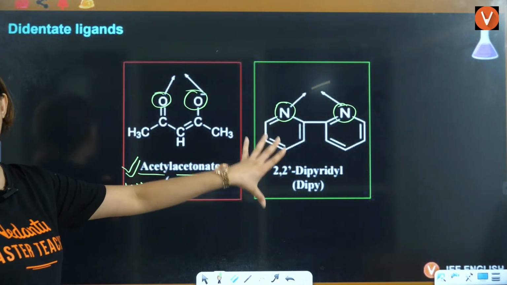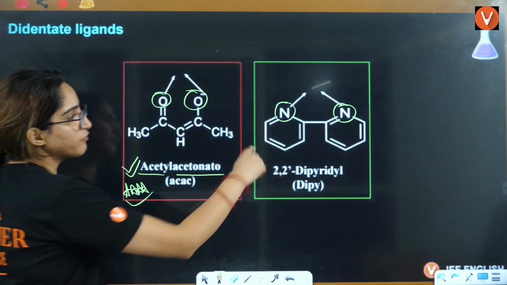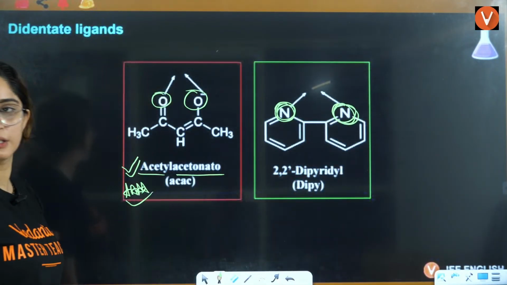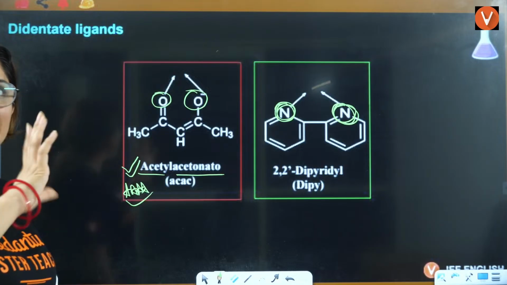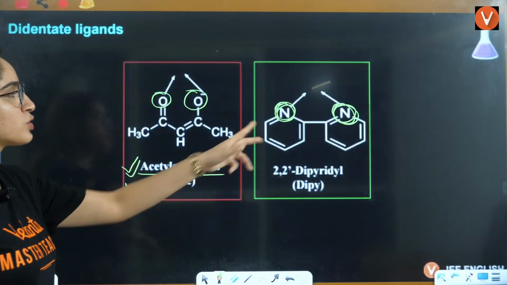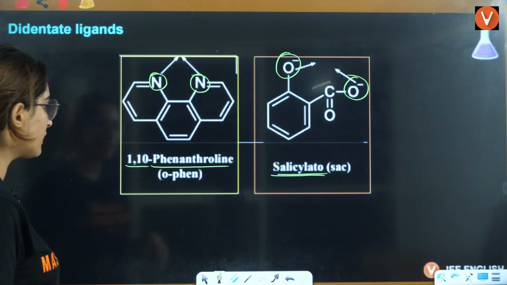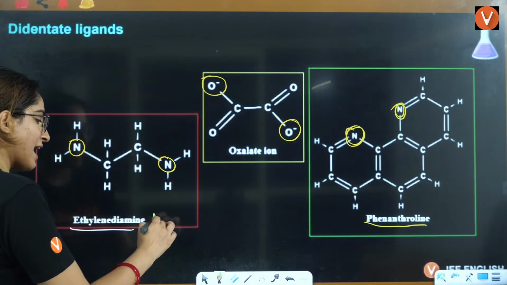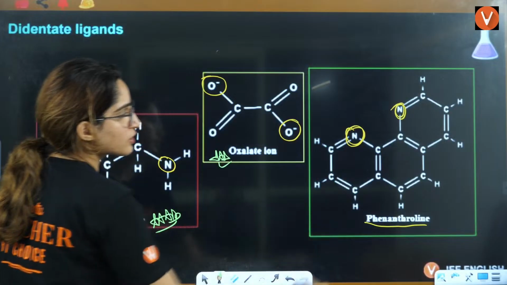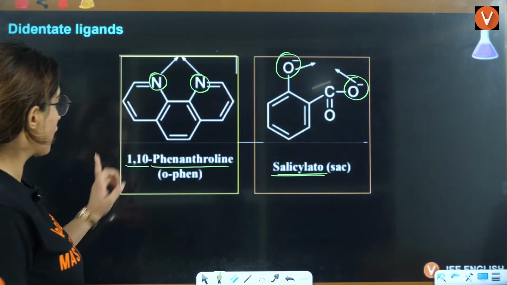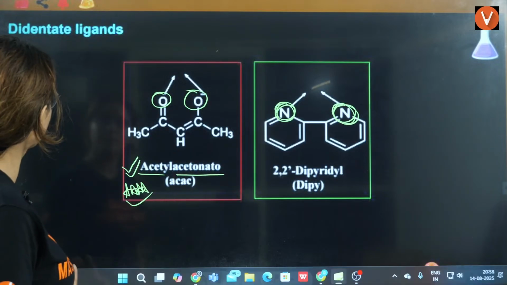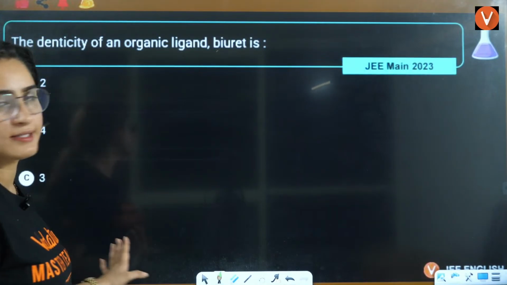They can ask you the structure. This is dipyridine. Two pyridines are attached here, so these two are the donating sites. This as it is in the complex, they can ask you the structure. They can ask you for this one, for this one, for this one, and for this one.